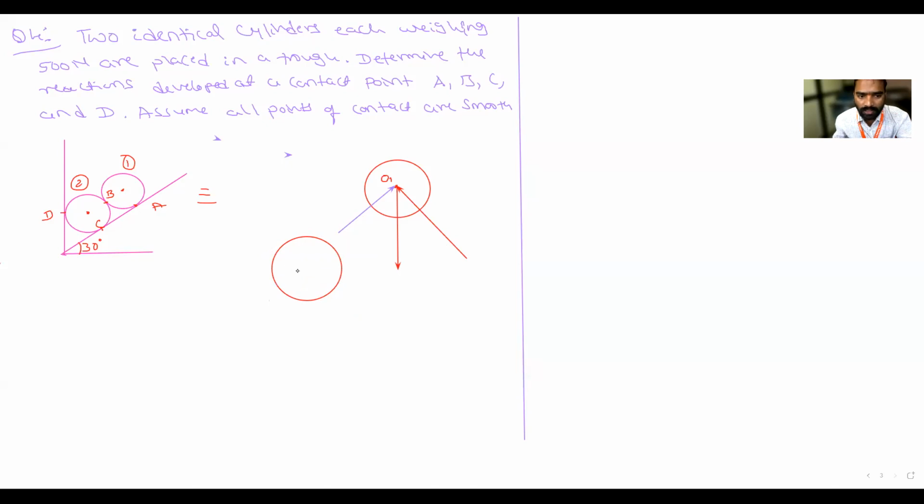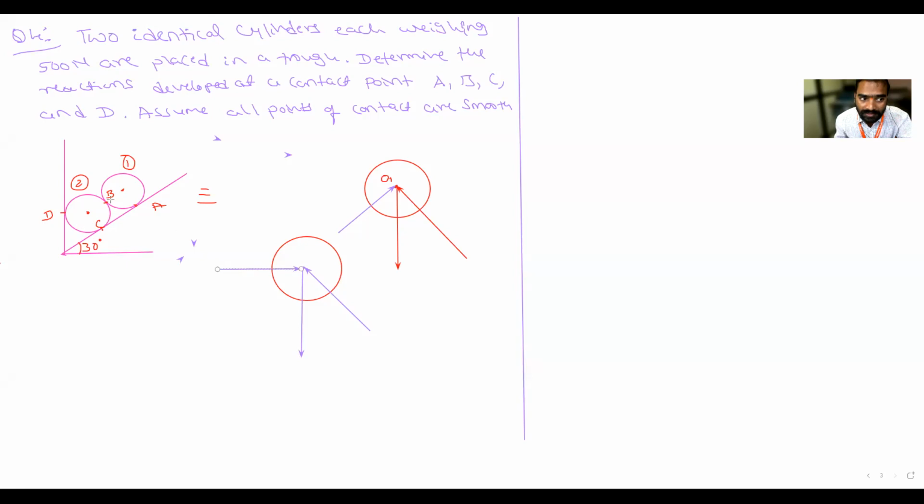Now consider the other cylinder, cylinder 2. How many forces are there? There is C, and at C there is a normal reaction, the normal reaction at point C. Next, is there any other force? The weight is acting downward, the weight of the cylinder. Next, at point D there is a normal reaction at D.